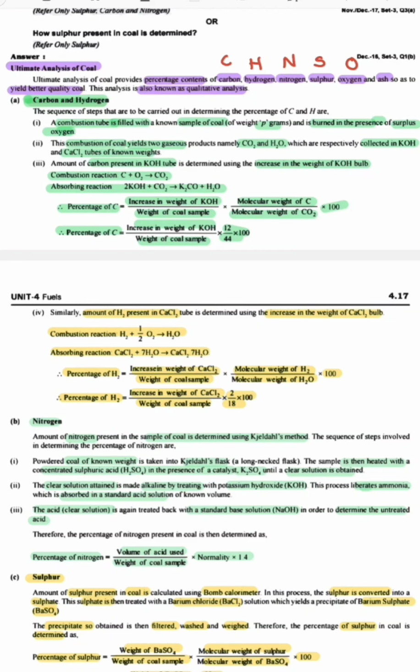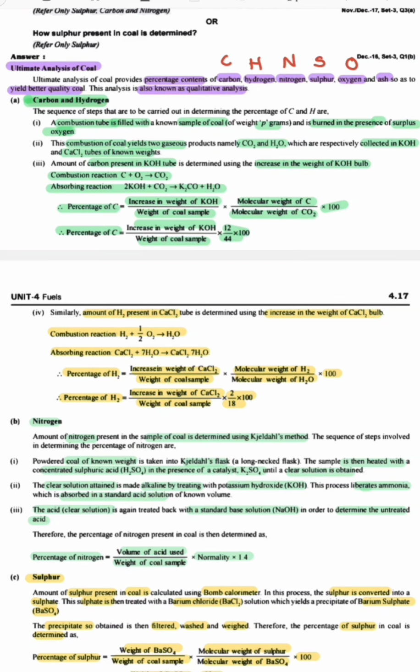Combustion reaction: C plus O2 gives CO2. Absorbing reaction is 2 KOH plus CO2 gives K2CO3 plus H2O.